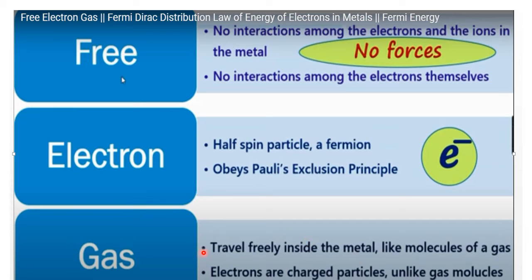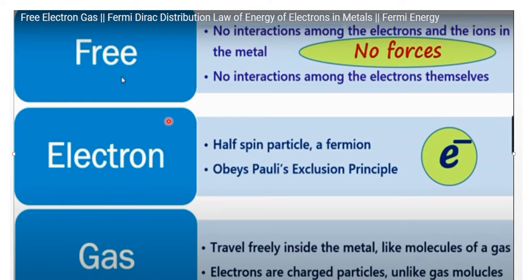What are these molecules? These are basically electrons. The only difference between the electron gas and a simple gas is that the constituent particles of the gas here are electrons, which are charged particles, whereas in a simple gas the constituent particles are molecules. All right, this is all about the free electron gas.